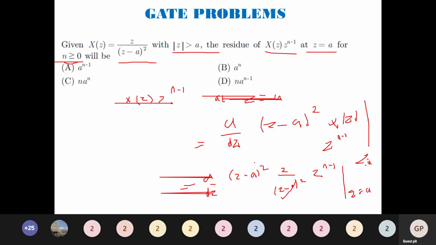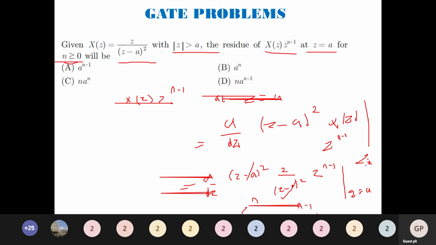Now these two terms will get cancelled. I am going to put a wherever required. Here I will have plus 1 minus 1. These will get cancelled. I will have z^n. Differentiation of this gives n into z^(n-1).